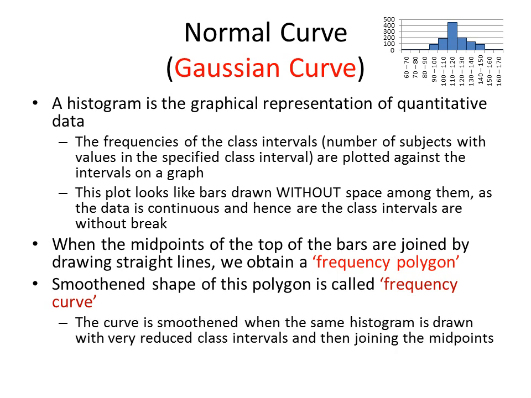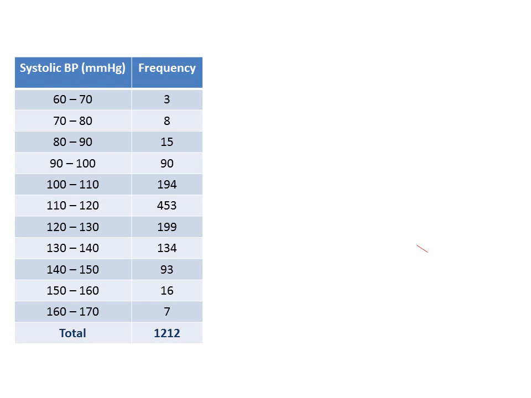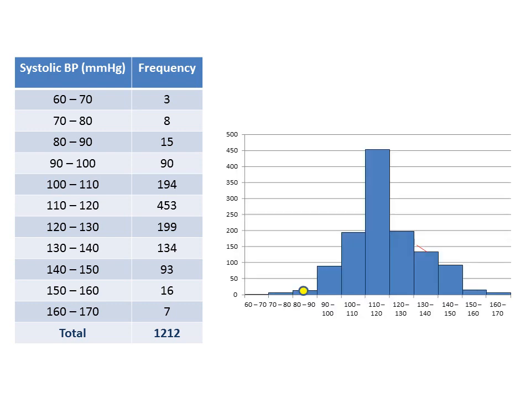And how can we smoothen out the frequency polygon? By reconstructing the histogram with very small class intervals. And then we join the midpoints of the top of the bars. This is the frequency distribution table which was shown previously. And this is the histogram made from this frequency distribution table.